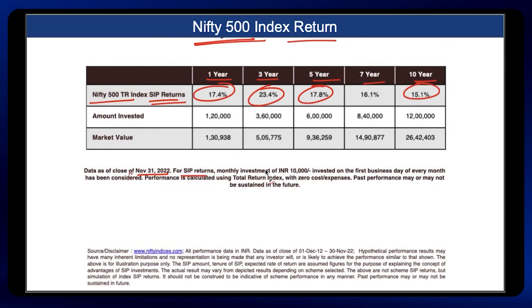And if you had made an SIP of rupees 10,000 on the first day of every month, then in 1 year you would have invested 1.2 lakh, that would have become 1.3. In 3 years, 3.6 would have become 5.05, 6 years, 9.36. Likewise, in 10 years, your 12 lakh would have become 26.4 lakh. Clearly, the returns are fantastic.